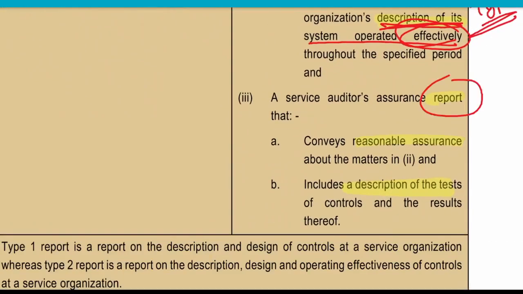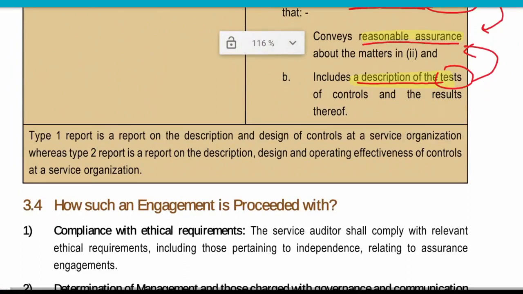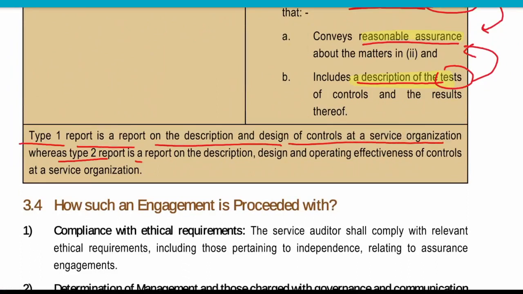Then at last, in type 2 report, there is also a reasonable assurance on the matters stated before, and it includes a description of tests of controls, that is, what all tests we have performed in giving that reasonable assurance. So type 1 report is a report on description and design, and type 2 report is on description, design, and operating effectiveness of a service organization.